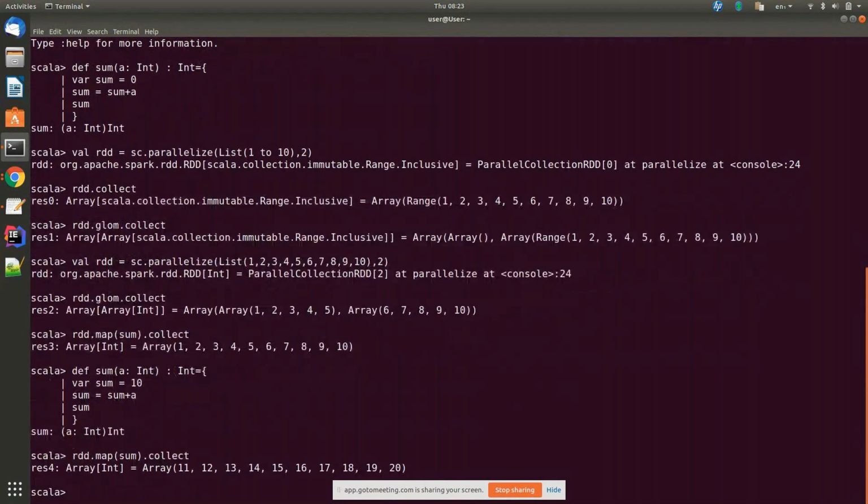Yeah. Now we have added. So this is how we will pass our own methods, our own functions, to your higher order functions. Okay. Any doubt here?